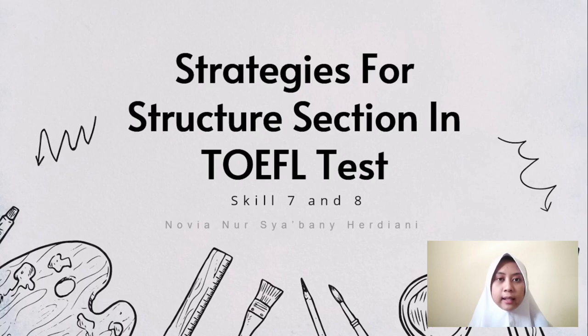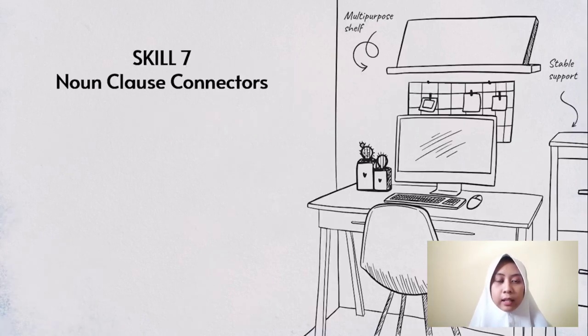Okay, let's get into the discussion of strategies for the structured section test. The first is skill 7. Skill 7 is a noun clause connector. Included in the noun clause connectors are what, when, where, why, how, whether, if, and that. If there is such a connector, then it is located in the middle between the two clauses.